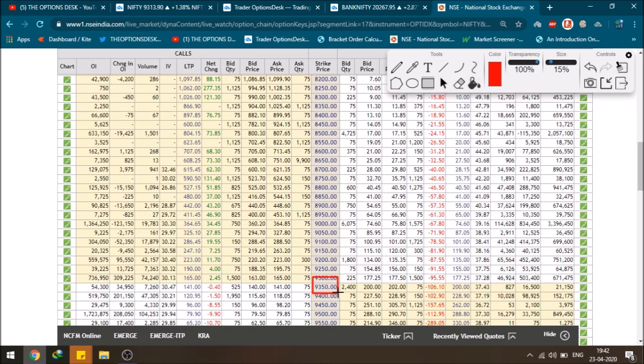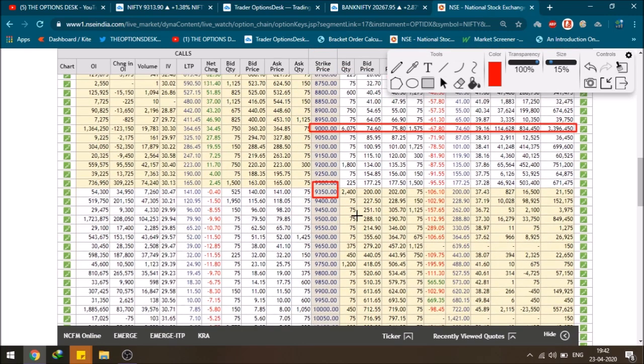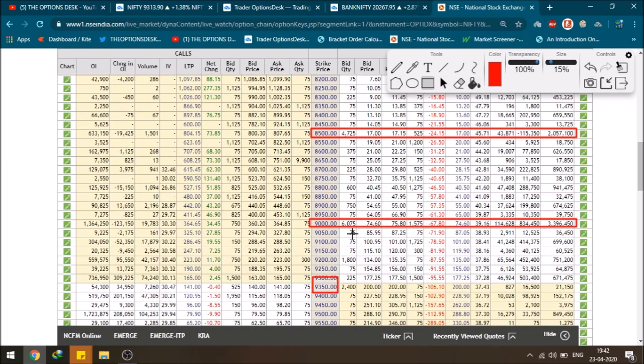First, we are at the ITM at this particular level. So what is an important support? I have already told the important support is at 9,000, because that is where the maximum OI is standing, at around 33 lakh 96,450. And then the next maximum OI is at the 8,500 level, at 20 lakh 57,000. So these are the two levels at which the Nifty should find support if it starts moving downwards.